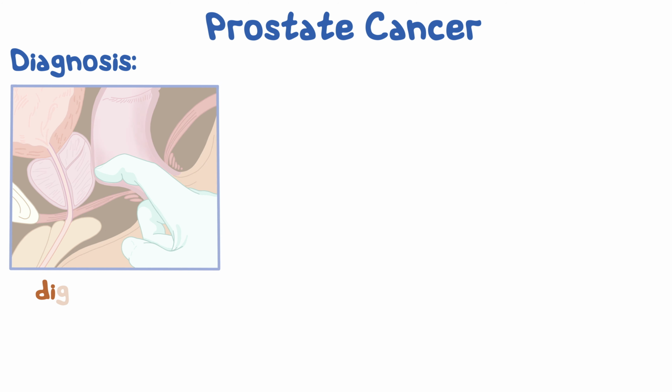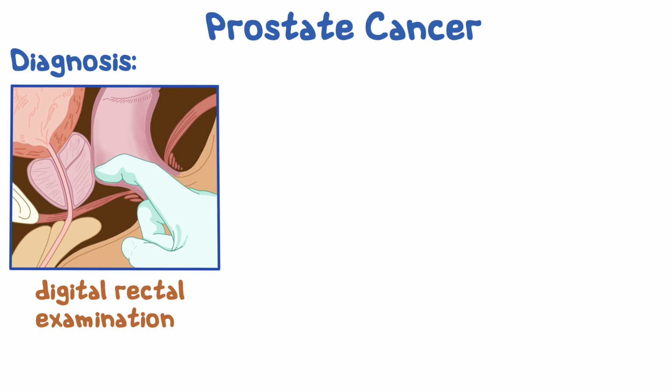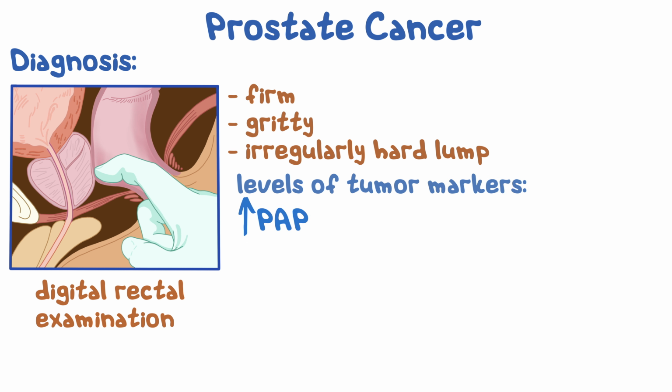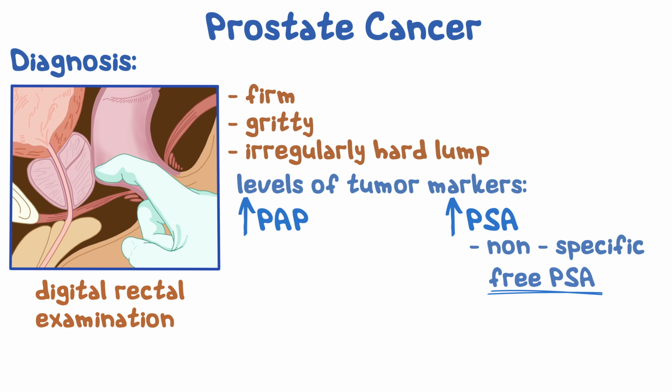Diagnosis starts with digital rectal examination, and the prostate feels like a firm, gritty, irregularly hard lump. Also, prostate cancer can increase levels of certain tumor markers, such as prostatic acid phosphatase or PAP and prostate-specific antigen or PSA. Since PSA elevation is not specific, what helps determine the risk of cancer is calculating the free to